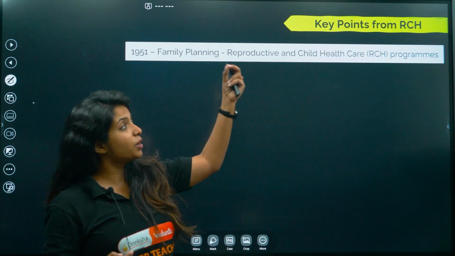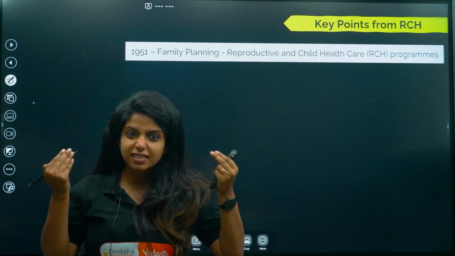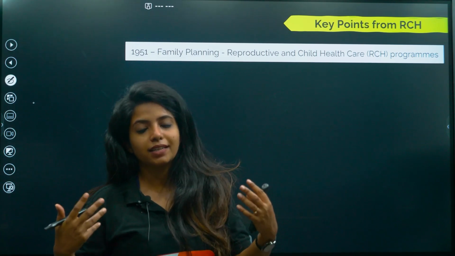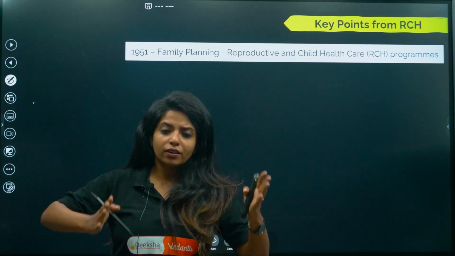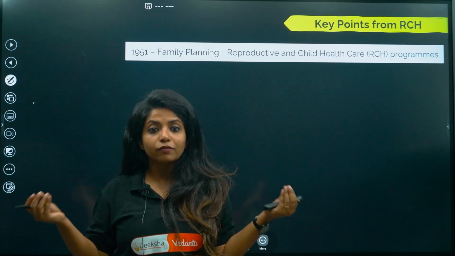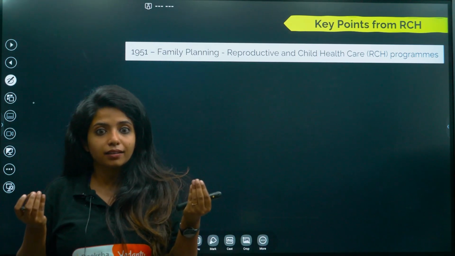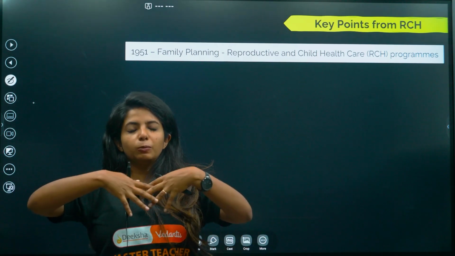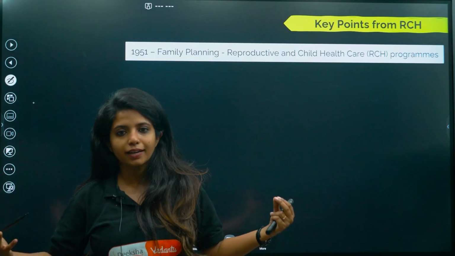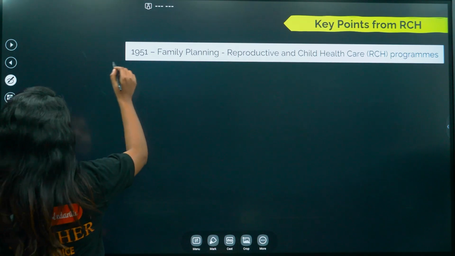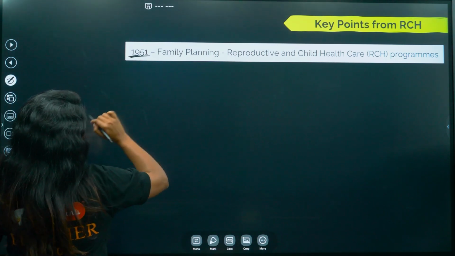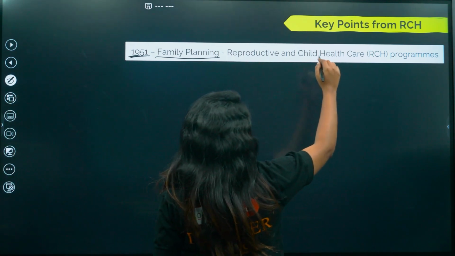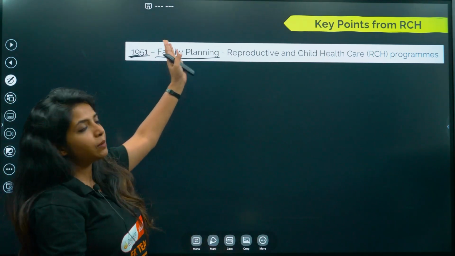So I have written key points from RCH. What is RCH, madam? So basically, when we got independence, that is in the year 1947, after that, in the year 1951, the government thought that we should be having family planning programs as well. Because if it goes abruptly, probably we would have so much population, we do not want that. So the government thought that in the year 1951, please remember, okay, 1951, there should be some family planning program, and they later introduced the reproductive and child health care program, which was in alignment to this only.